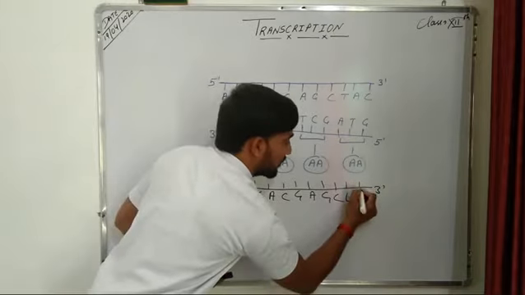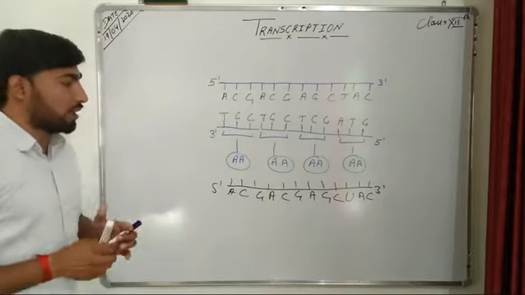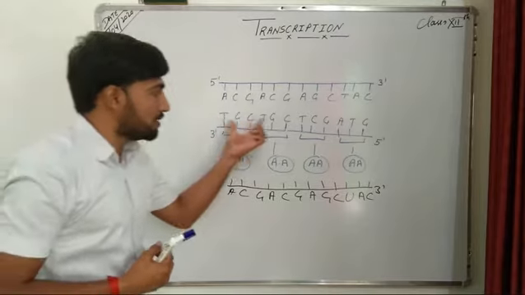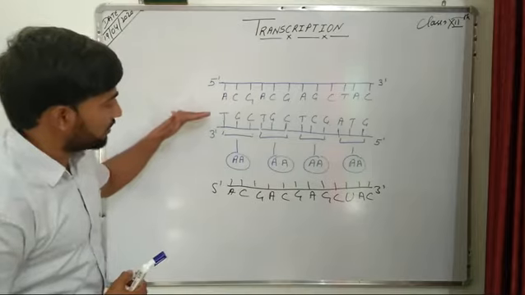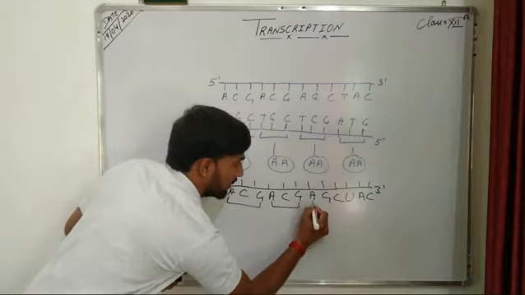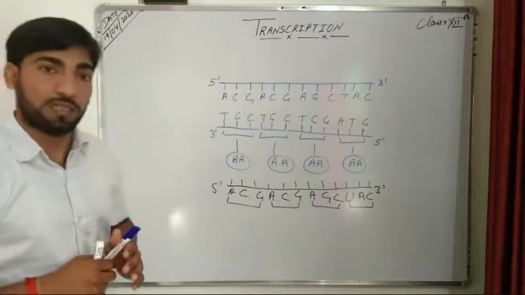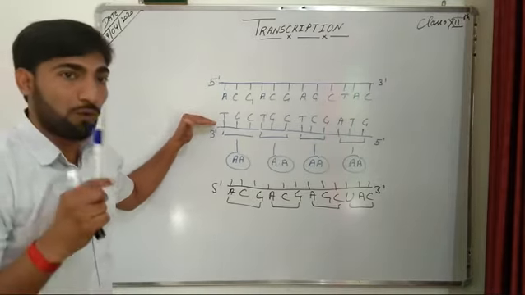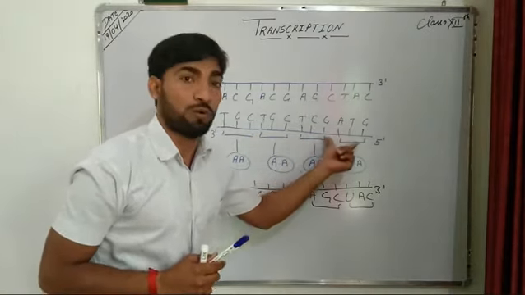The T again pairs with A and the G pairs with C. So we have synthesized the RNA by using this strand as a template. If we want to use these codons for the synthesis of a protein, and we match the codons present on this strand with the codons on the other strand, they are totally complementary to each other. So we cannot use this strand as a template if we want to synthesize the protein by using these codons.